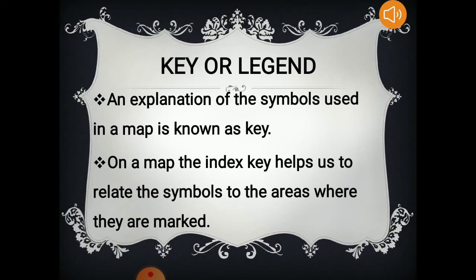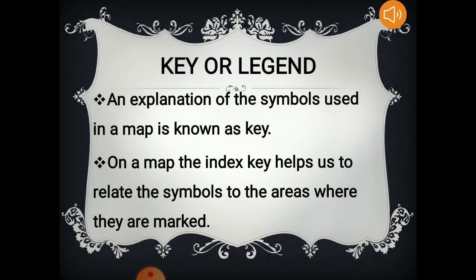Key or legend. There are many things which are given in a map whenever you study through a map. So the explanation of the symbols used in a map is known as key. There are different symbols given in a map. Because if we write each and everything on a map, it will cover a larger area of space.